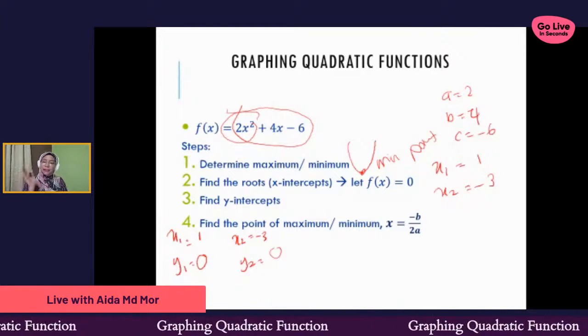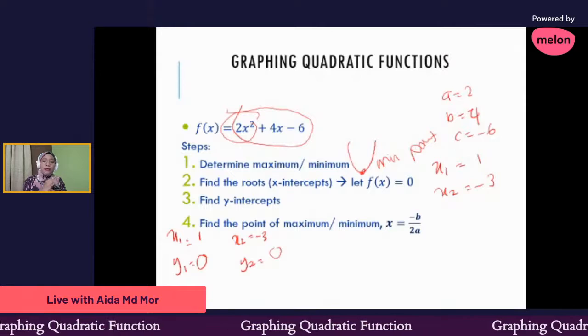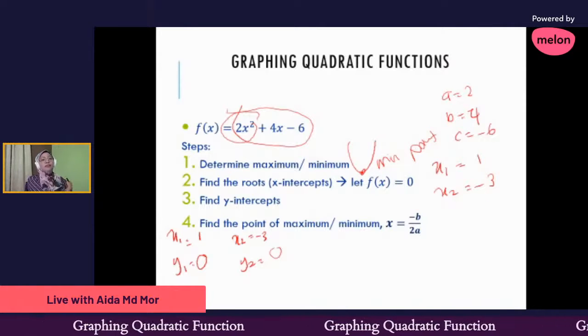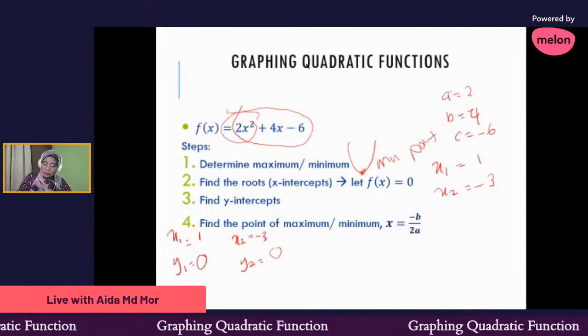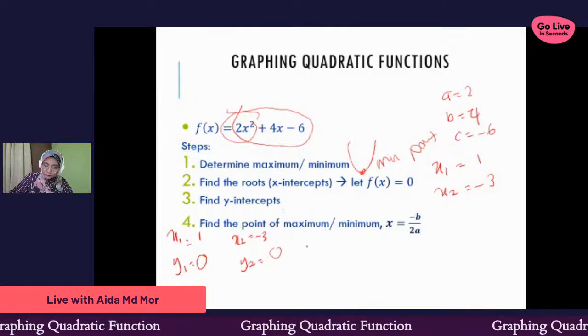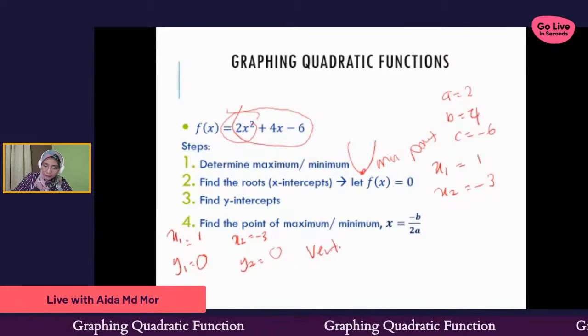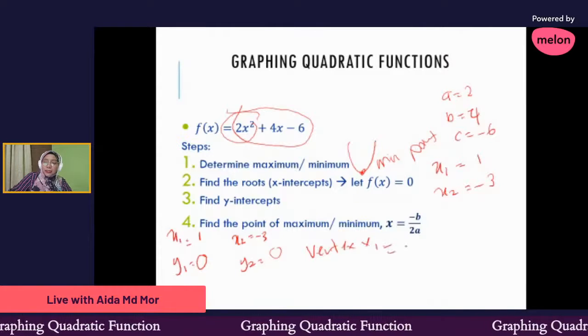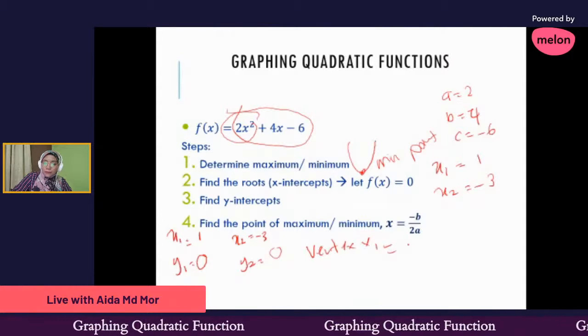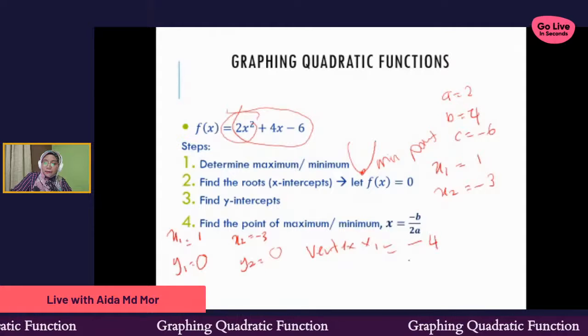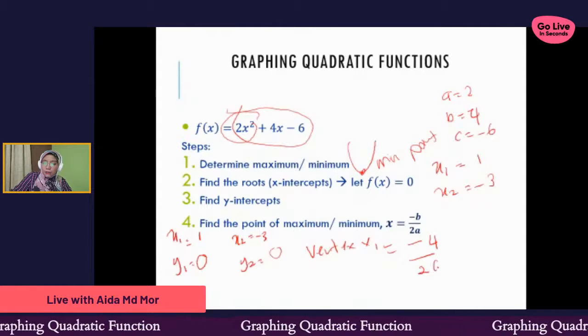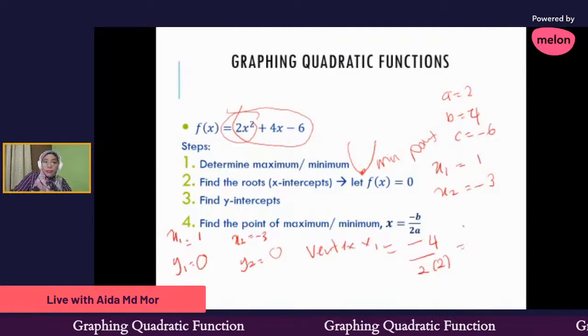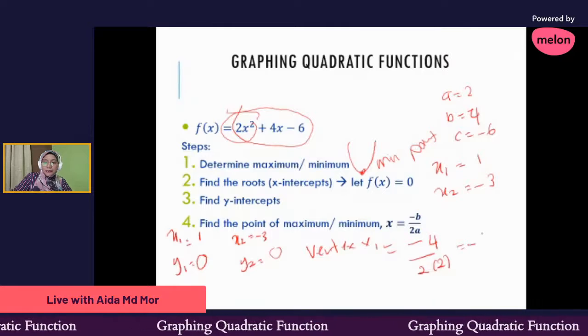Okay, so next, the last point is you need to find the minimum value or maximum value, which is the vertex. So this is vertex x. The formula is -b over 2a. Our b is -4, so -4 divided by 2, our a is 2. If you solve it, you will get -1.